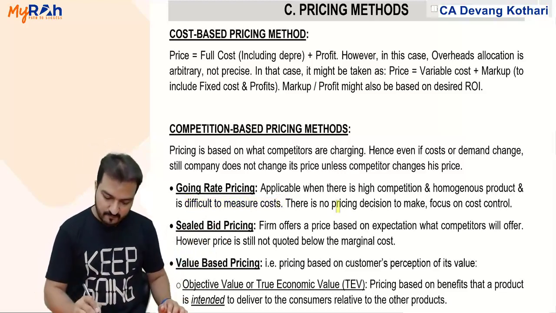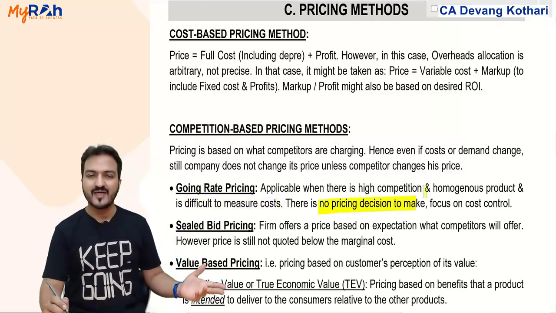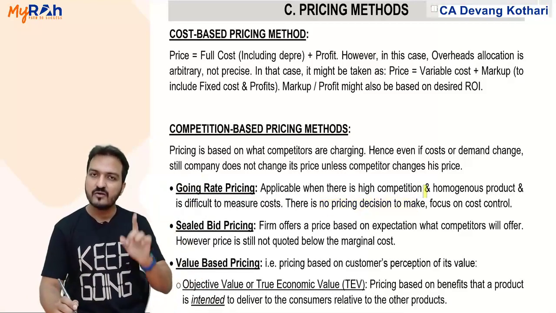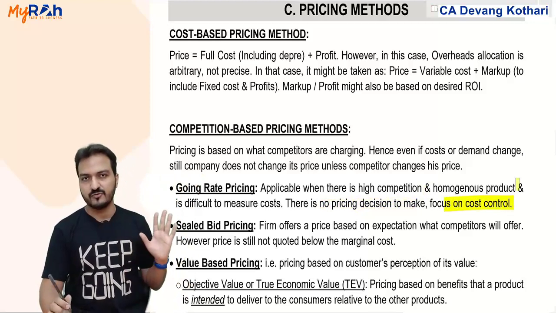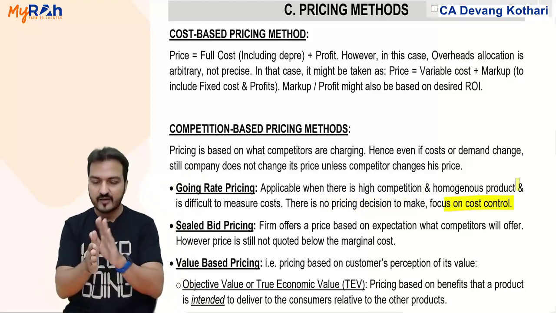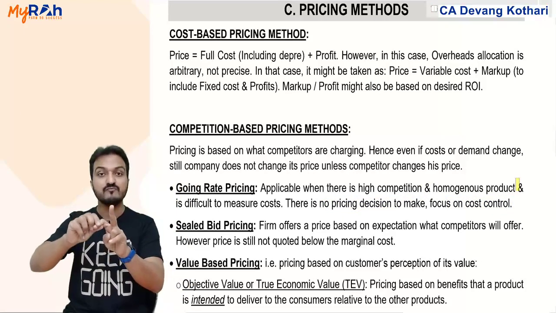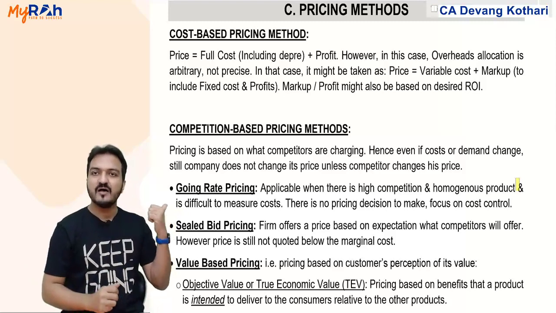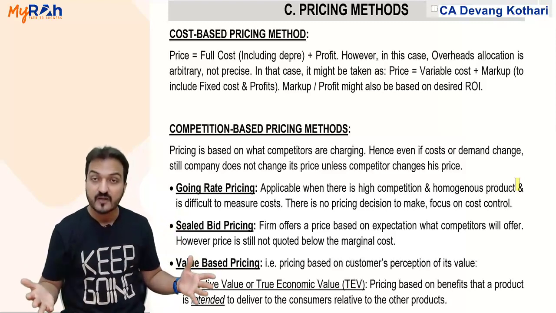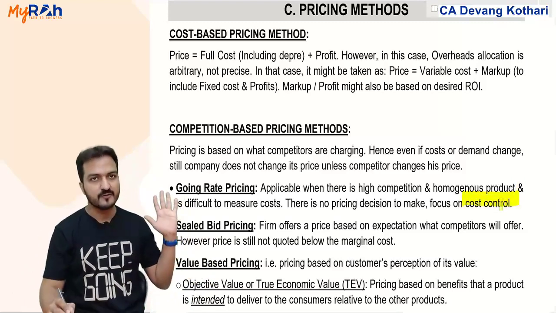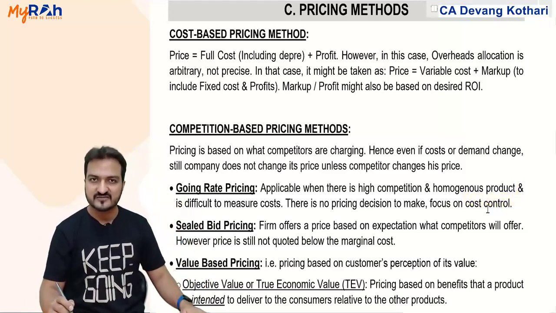There is no pricing decision to make. I don't have to decide the price. Price is the market price. So I can focus only on cost control. Look, generally to maximize profit, I can do two things. I can charge more price or I can cut the cost. In this case, I cannot charge more price. So the only way to maximize profit is to do cost control here. That is the going rate pricing method.